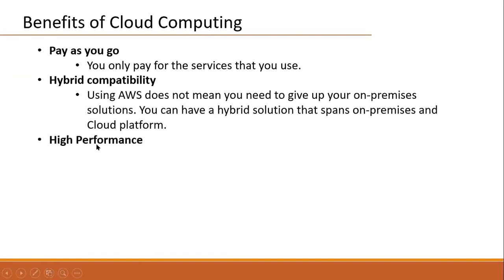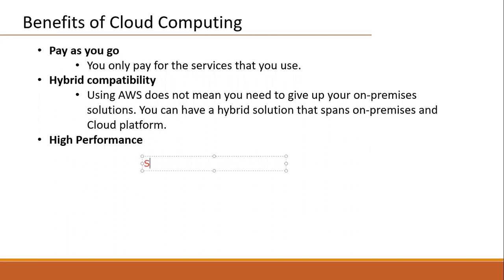Check, high performance benefits are there. Why? Because today they are using Gbps networks. Amazon is saying they use Gbps gigabit networks for communication.